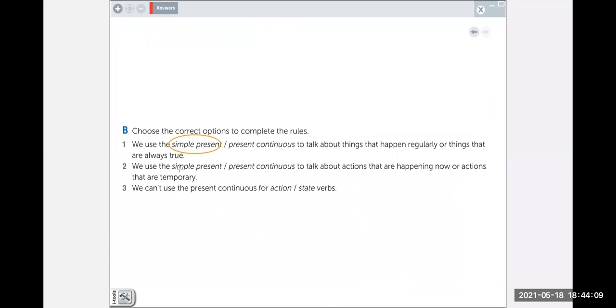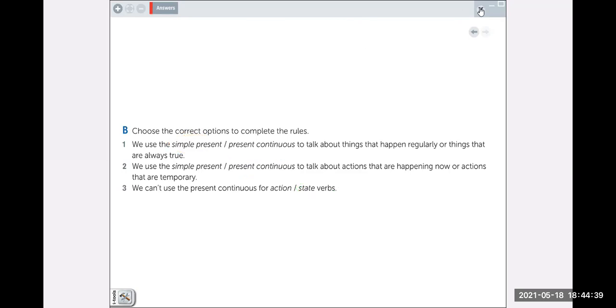We use the present simple or present continuous to talk about actions that are happening now or actions that are temporary. Present continuous. Very good. And number 3, we can't use the present continuous for action or state verbs. State verbs, right? We can't use the present continuous for state verbs. Very good.